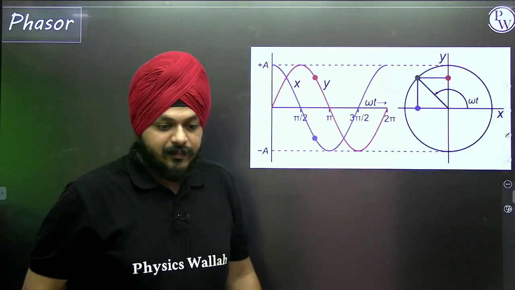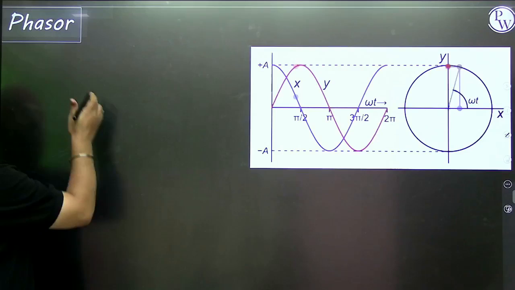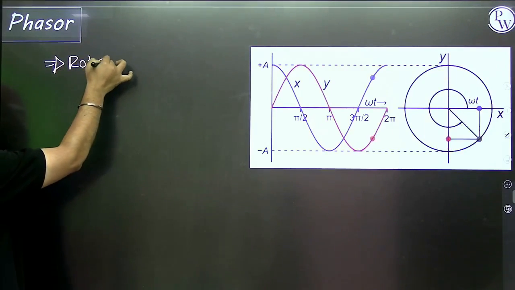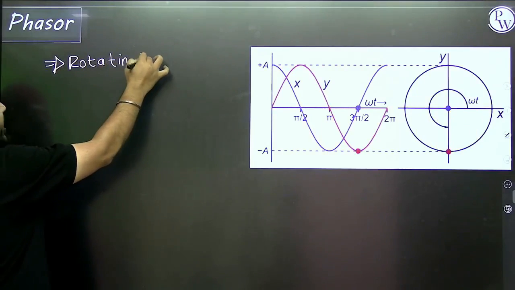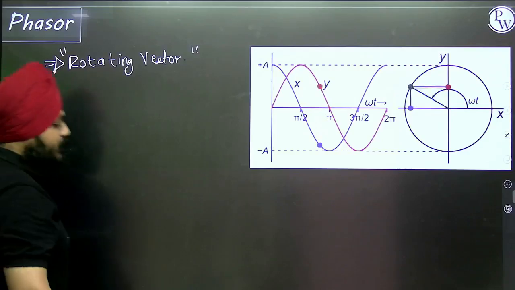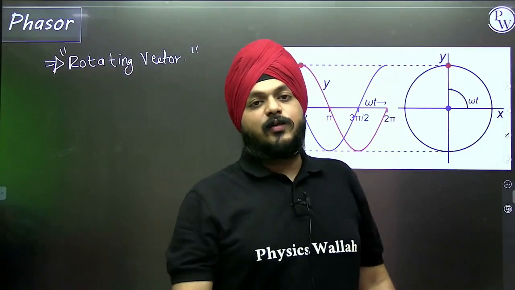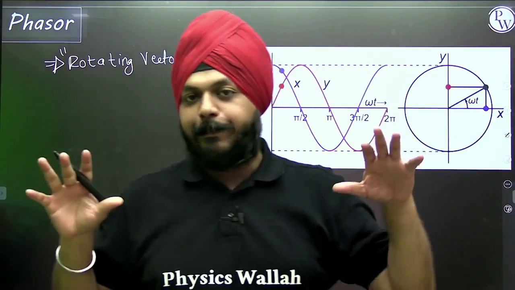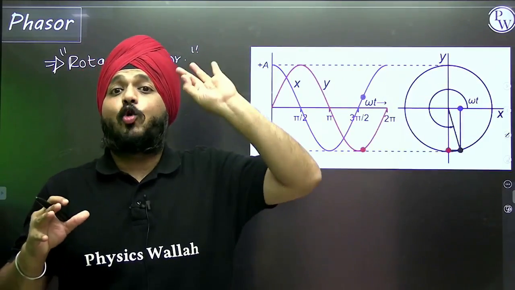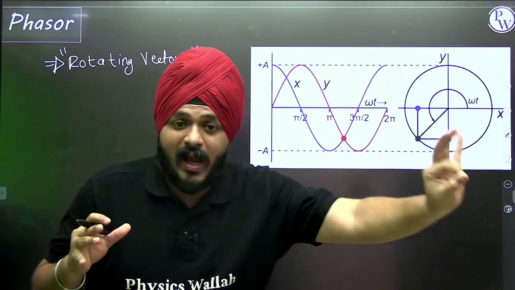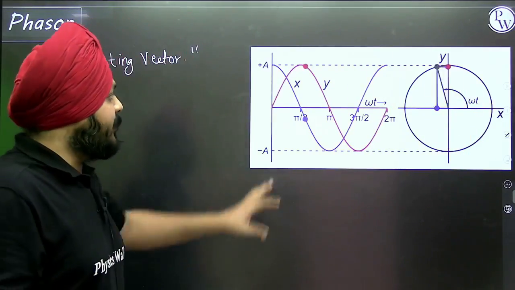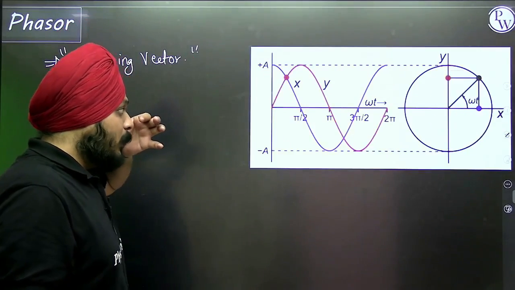Phasor. If I want to define the phasor, then it is a rotating vector, as I used to say in all of my lectures. Hundreds of definitions are given, but simply, if I want to define the phasor, it is the rotating vector. You can see it in the visualizations also.